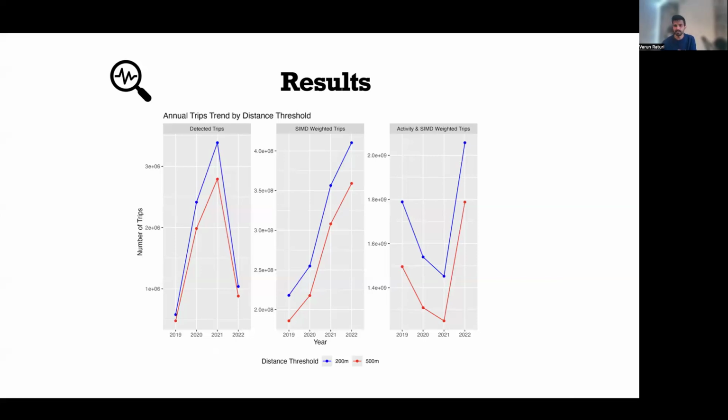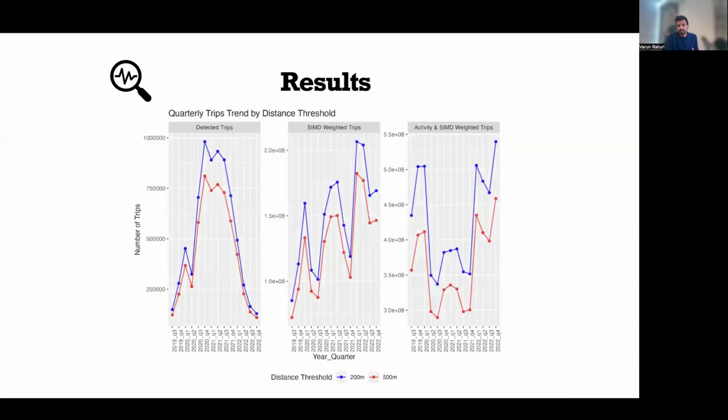But as soon as we apply the individual level scaling, when we are applying for this activity users level weight, we see that the trends become much more expected. So we get 2019, which is higher than 2020, then it further decreases in 2021, and then increases in 2022. And why it drops for 2021 compared to 2020.